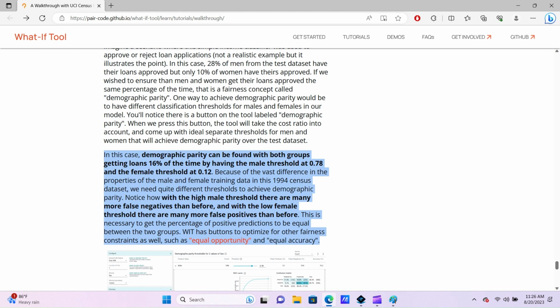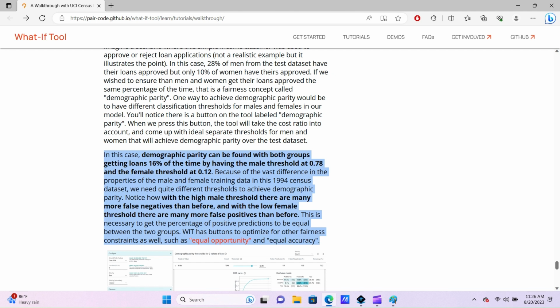In this case, demographic parity can be found with both groups getting loans 16% of the time by having the male threshold at 0.78 and the female threshold at 0.12. So that means the male threshold is 6 times higher than the female threshold. So it's 6 times higher for a man to get a loan than a woman. Because of the vast difference in the properties of the male and female training data in this 1994 census dataset, we need quite different thresholds to achieve demographic parity.